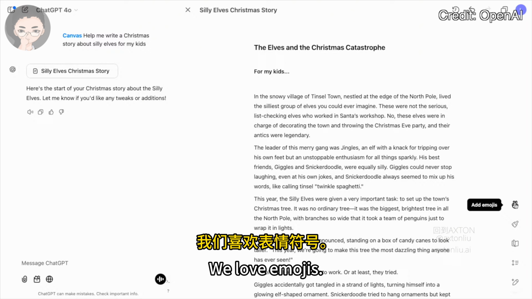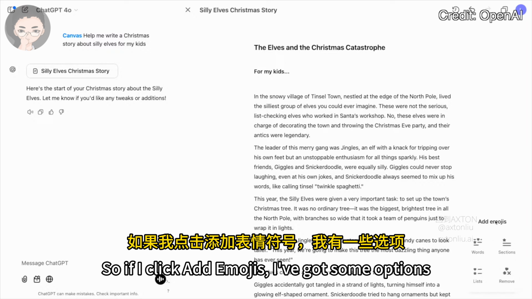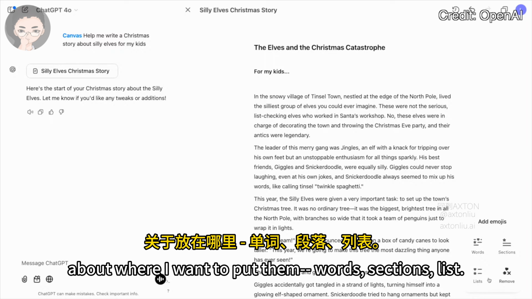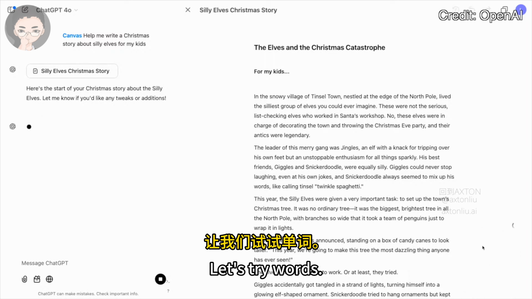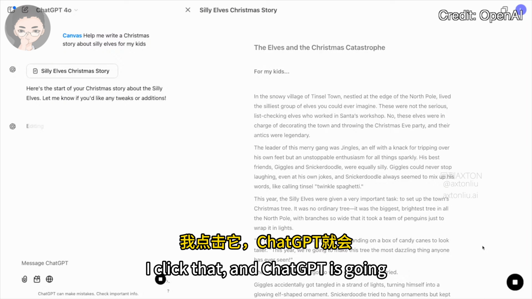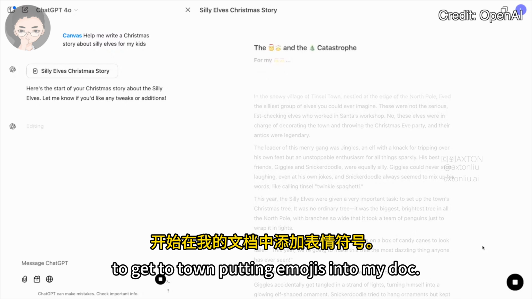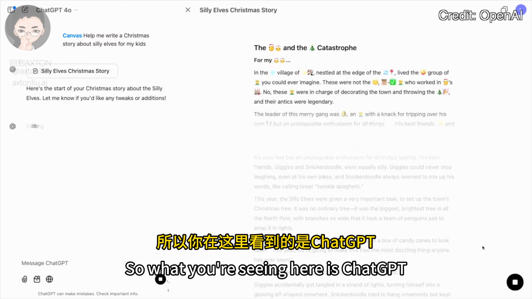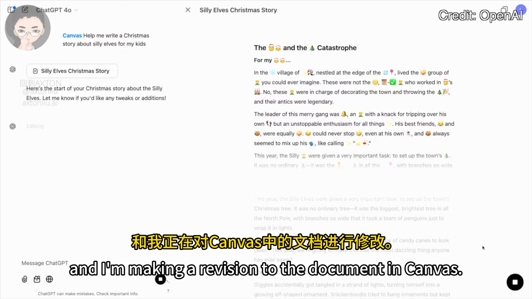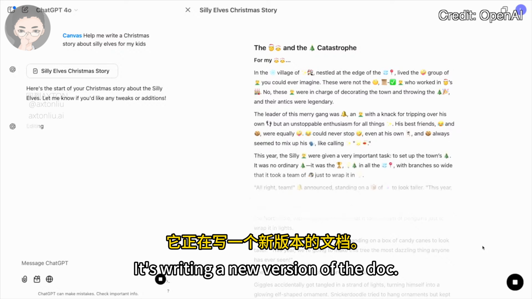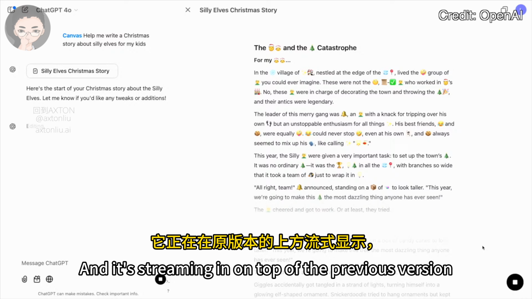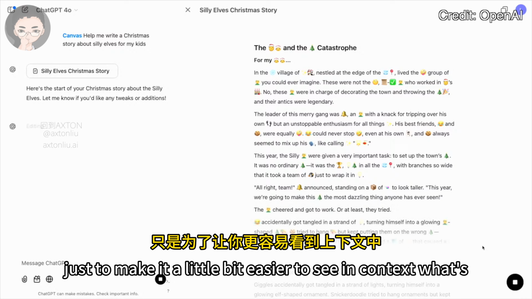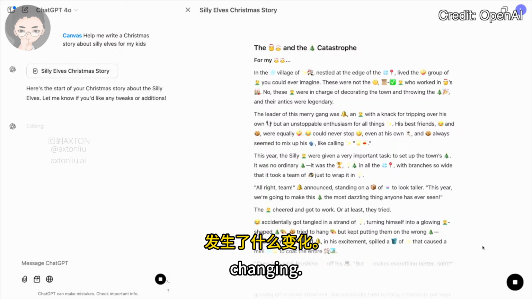Yeah, we love emojis. All right, well, let's try it. So if I click add emojis, I've got some options about where I want to put them: words, sections, lists. Let's try words. I click that, and ChatGPT is going to get to town putting emojis into my doc. Look at that. So what you're seeing here is ChatGPT now making a revision to the document in Canvas. It's starting at the top, it's writing a new version of the doc, and it's sort of streaming in on top of the previous version, just to make it a little bit easier to see in context what's changing.